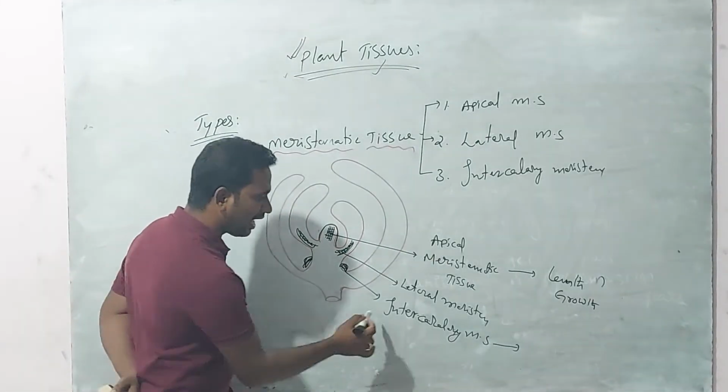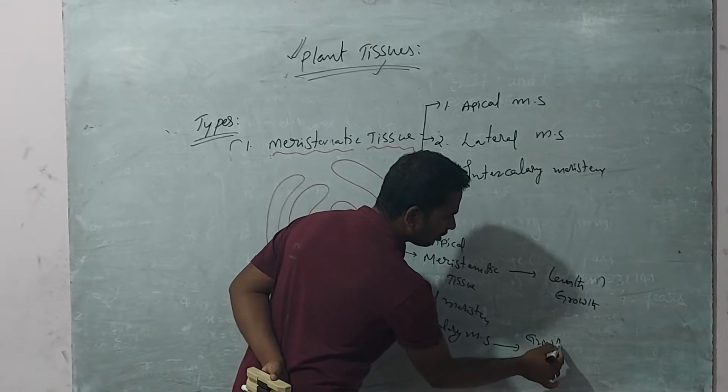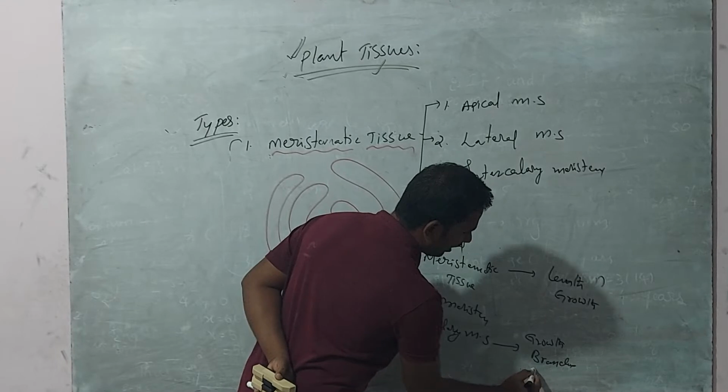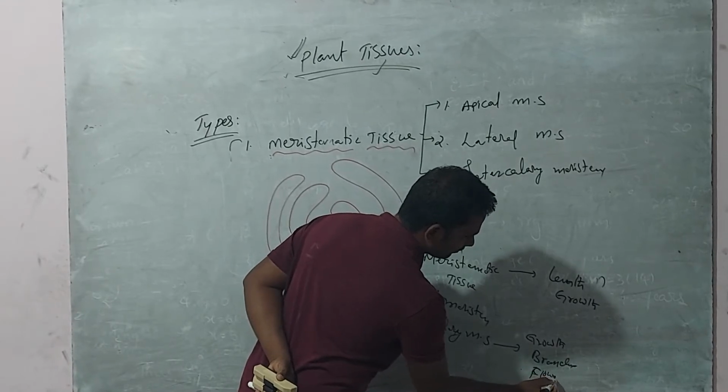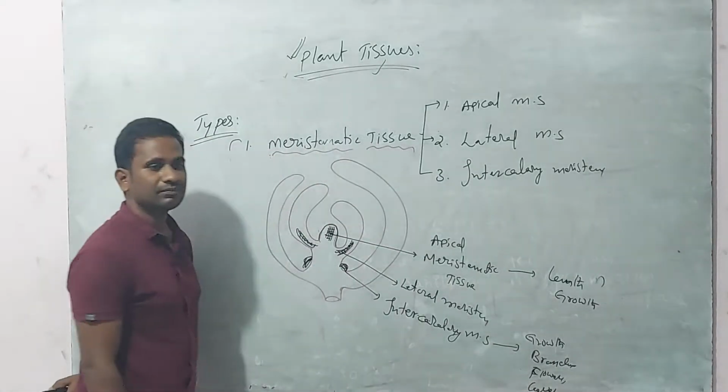So this intercalary meristem can promote the growth of branches, flowers, leaves, likewise. Okay, do you understand?